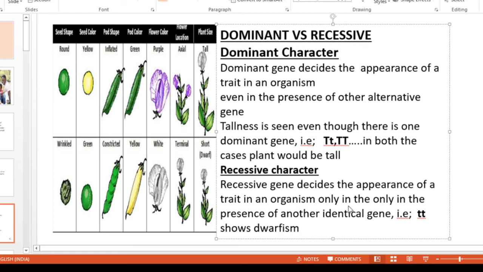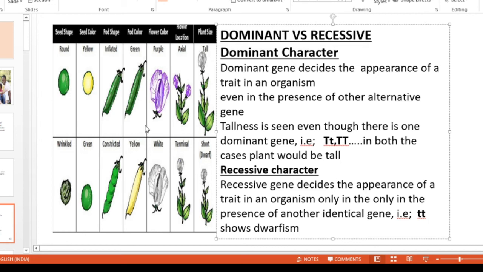In this picture you can see 7 dominant and recessive characters seen in Pisum sativum or pea plant. In the case of seed shape, the round shape is the dominant character and wrinkled shape is the recessive character. In the case of seed color, yellow color is dominant and green color is recessive. In the case of pod shape, inflated shape is dominant and constricted shape is recessive. In the case of pod color, green color is dominant and yellow color is recessive.